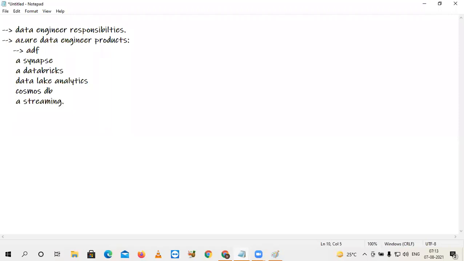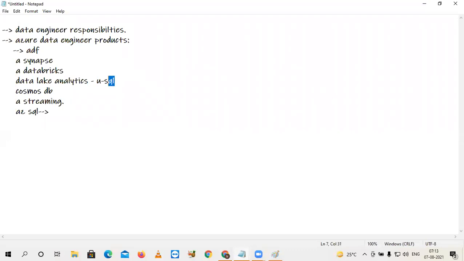Any other products? Azure SQL. Okay, Azure SQL is not really a data engineer product. This is an OLTP database. Data Factory is the first one. ADF means Data Factory. U-SQL comes under the Data Lake Analytics service.